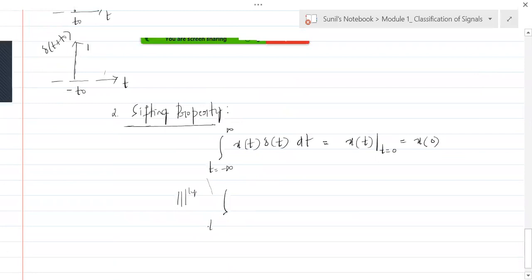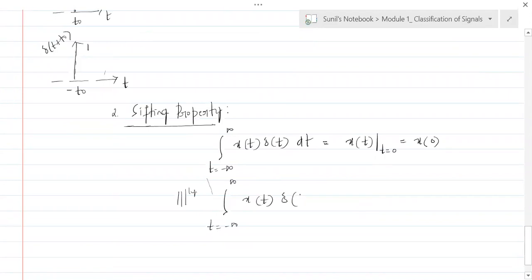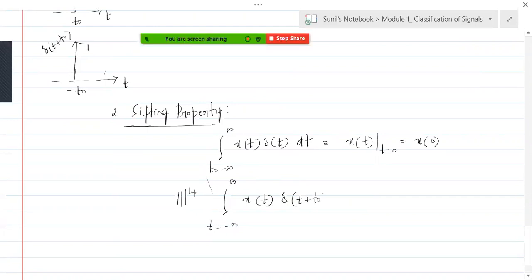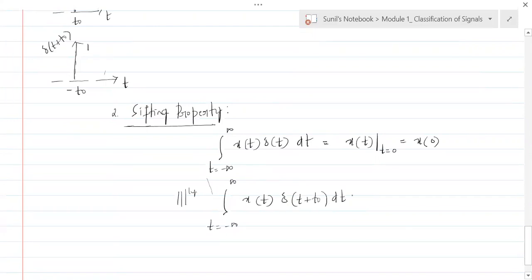Similarly, if you have this x of t into delta of t plus t naught, suppose, what do you think this is going to be equal to? Just see that properly and tell me. Which sample of x of t are we plucking or separating? X of minus t naught. Very good. So that sample we will separate. How?